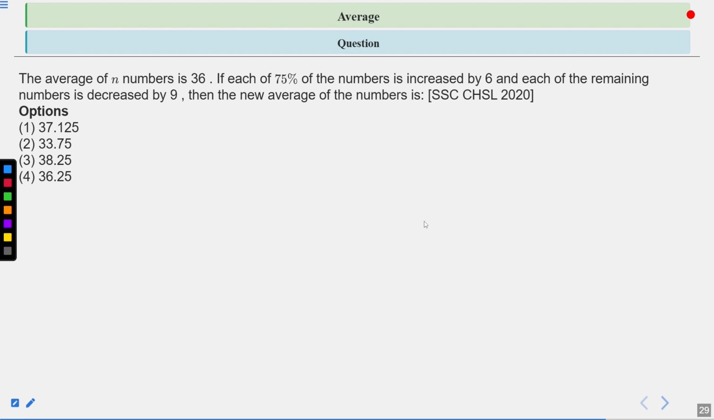The average of n numbers is 36. If each of 75% of the numbers is increased by 6 and each of the remaining numbers is decreased by 9, then the new average of the numbers is? This question was asked in the SSC CHSL exam in 2020. So there are four options. First one is 37.125, second is 33.75, third one is 38.25, and fourth one is 36.25. Now you have 10 seconds to solve this question. Your time starts now.